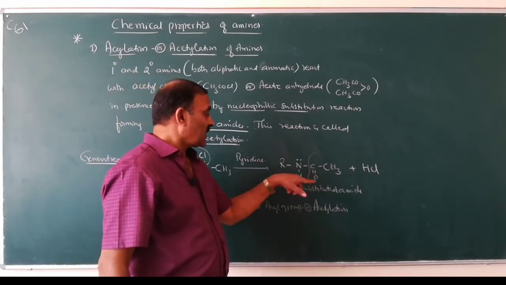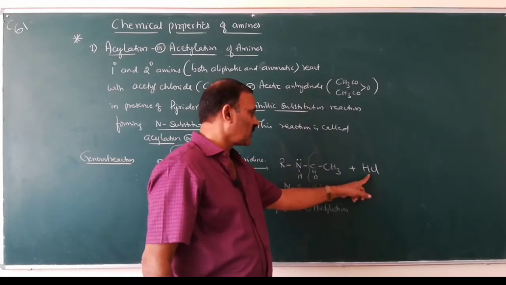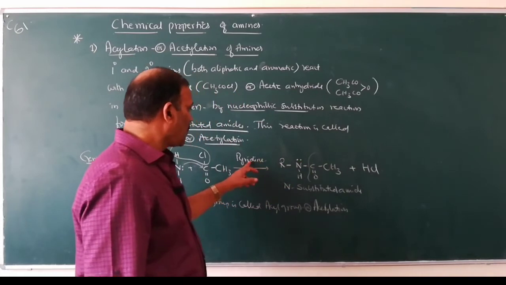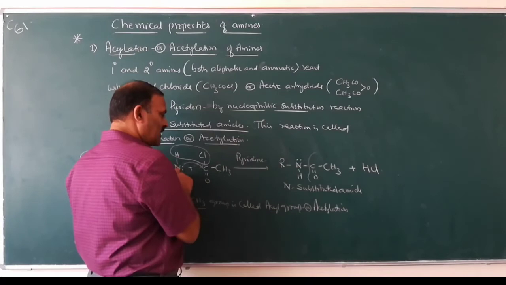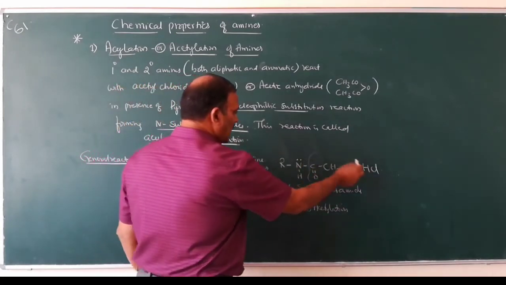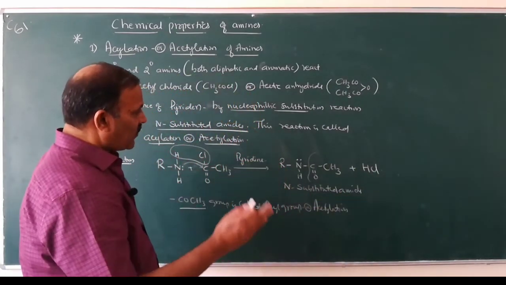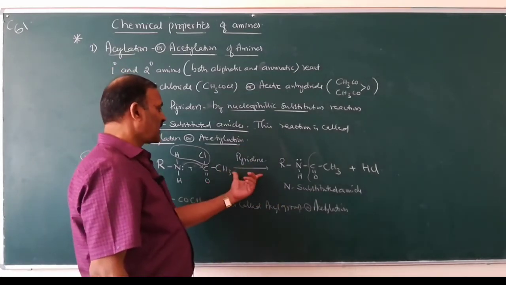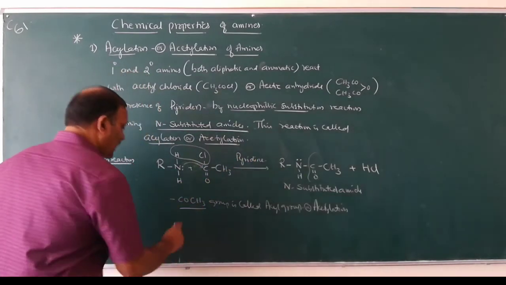To make it irreversible, what we have to do? We have to remove one of the products formed. Therefore, to remove this HCl, we use pyridine. It is more basic than aniline. Aniline is a base, and pyridine is more basic than aniline. So this pyridine reacts with this HCl, forming a salt, and HCl is removed, making this acetylation reaction irreversible. So this is the use of pyridine.